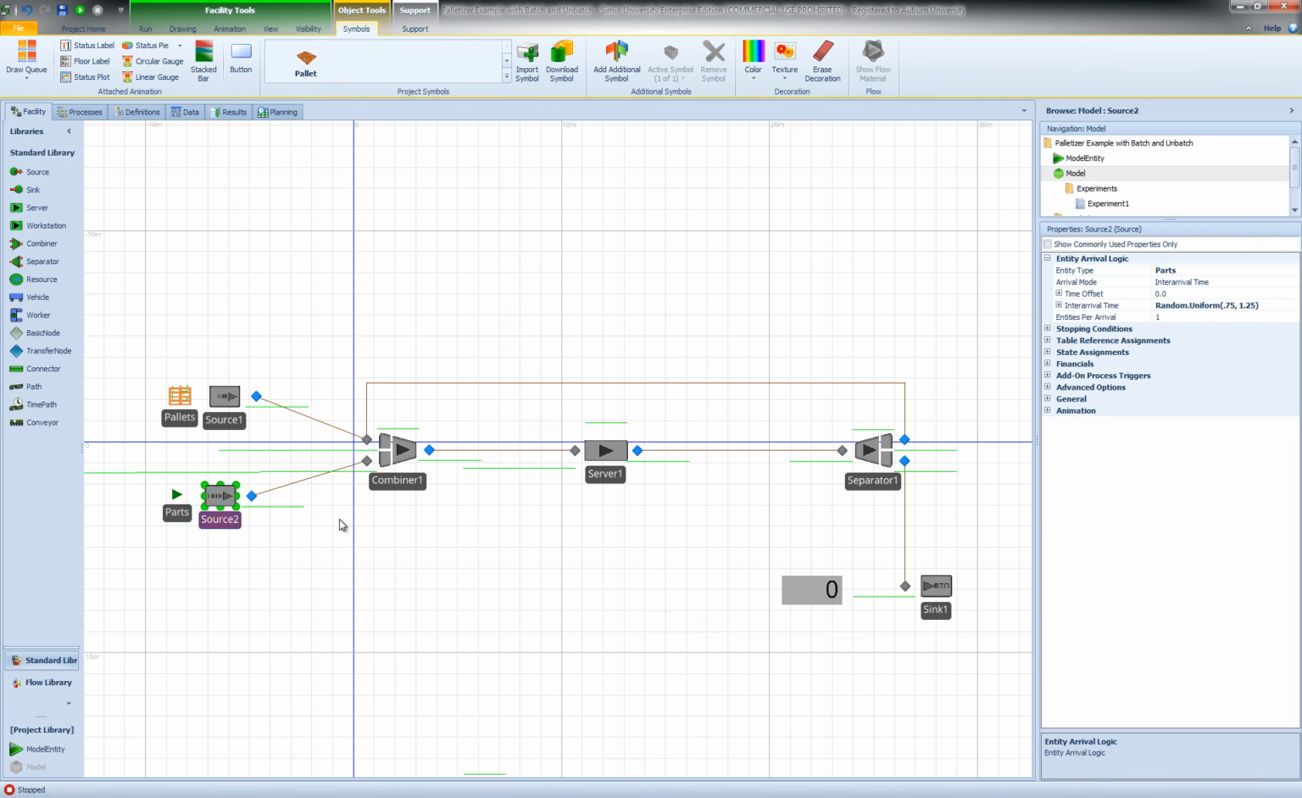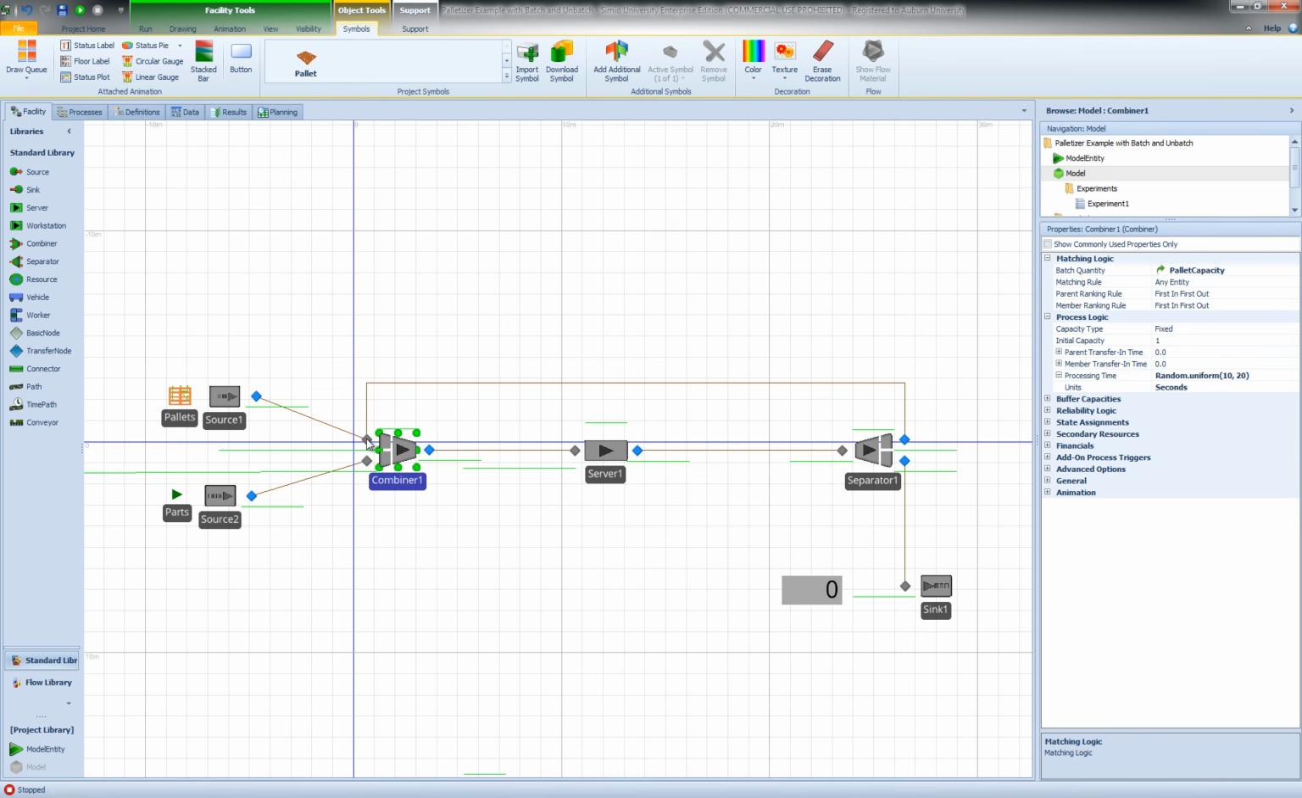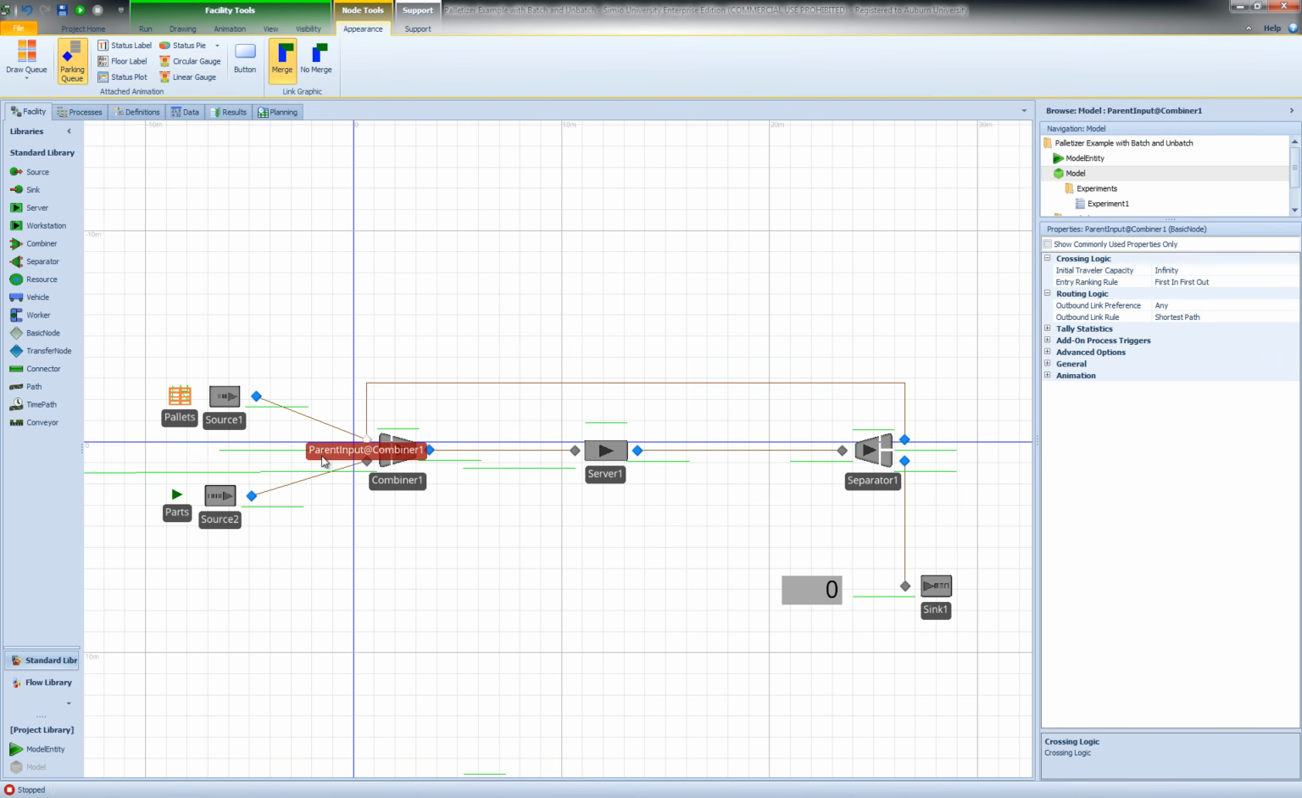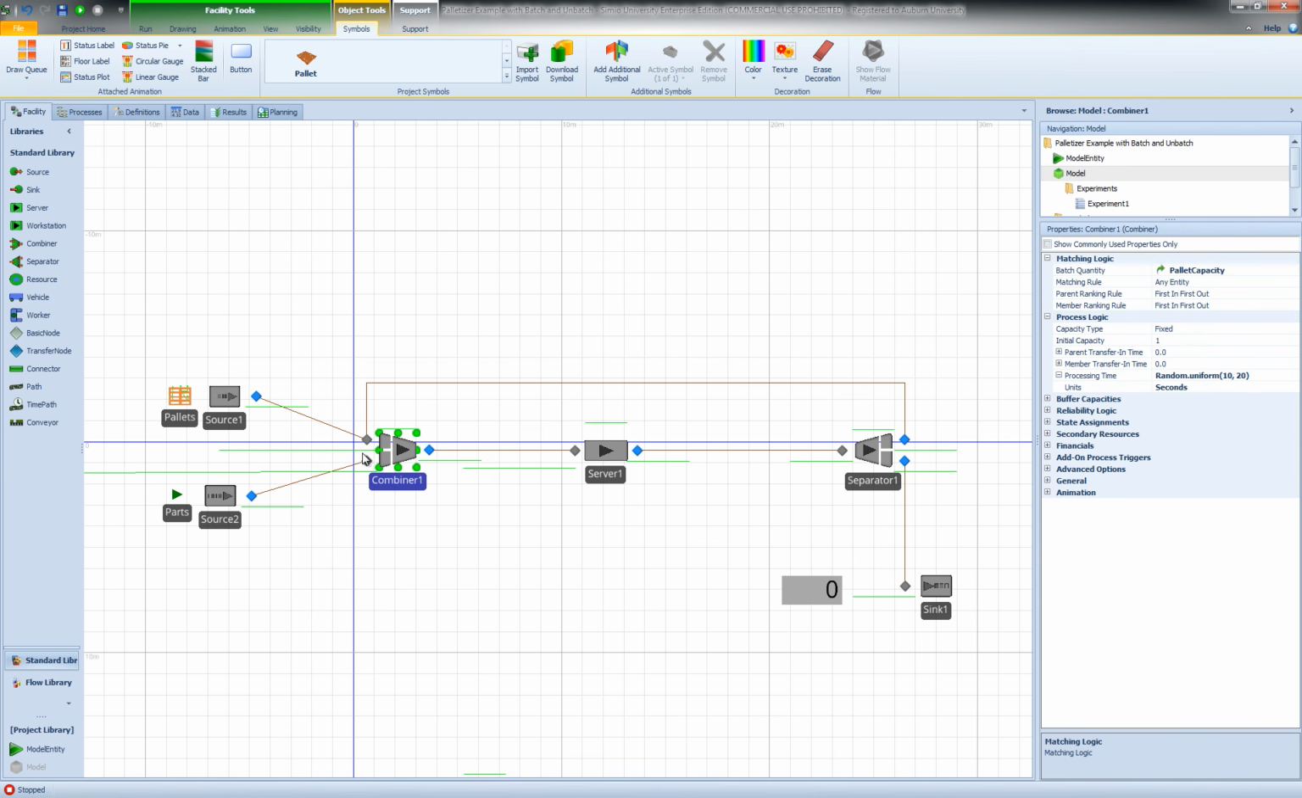So pallets and parts are combined using a combiner object. Pallets enter the combiner as parent objects, and parts are members, and then based on the number of parts in each pallet or in each batch, parts and pallets are combined using this combiner station. When you look at the properties of the combiner object, you will see that we have again set another reference property to represent the batch size, which we call pallet capacity.